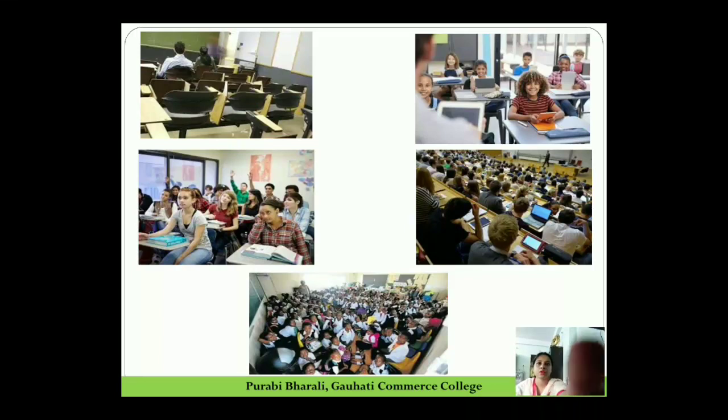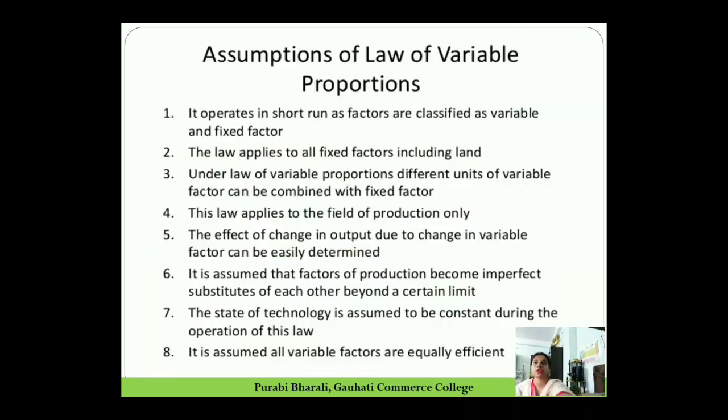So now coming back to our technical explanation of the law of variable proportion, where we need to assume certain things. So these are the assumptions of the law of variable proportion, where you see the first assumption, definitely it is a short run theory. So it operates in the short run as factors are classified as variable and fixed factor. The law applies to all fixed factors including land. Under law of variable proportions, different units of variable factor can be combined with fixed factor. That means there should be a scope for the fixed factor to employ more variable factor.